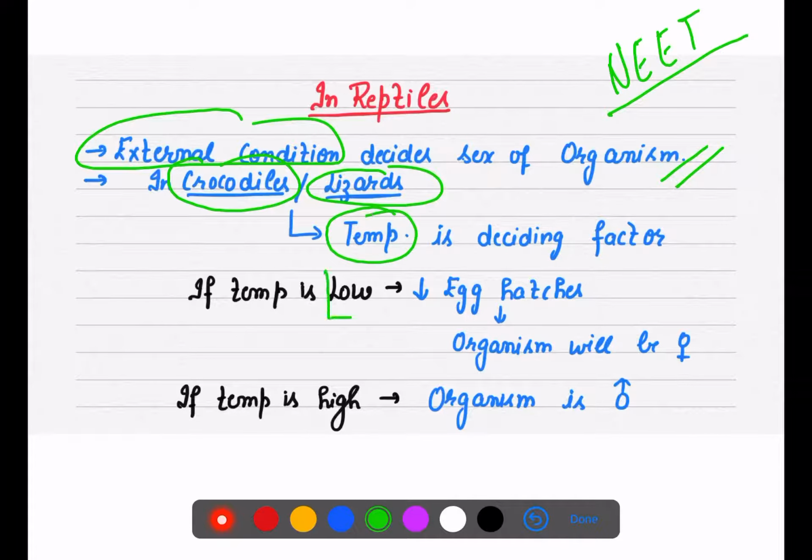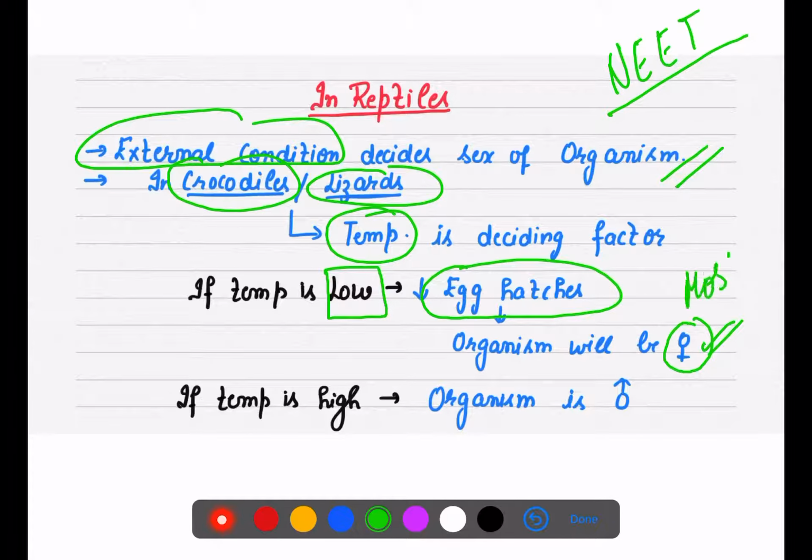If the temperature is low, meaning the egg hatches at a low temperature, then the offspring that is formed will most likely be female. If the temperature is high, meaning the egg is hatching at high temperature, the organism will be male.